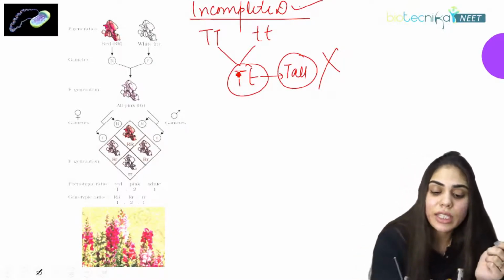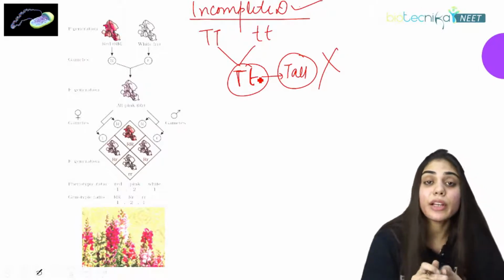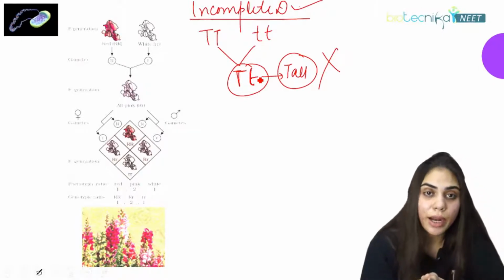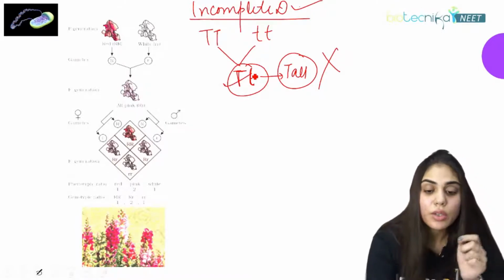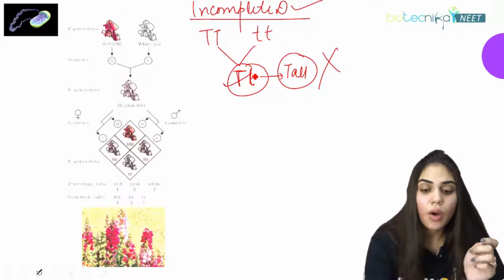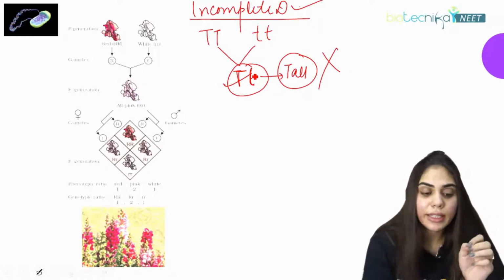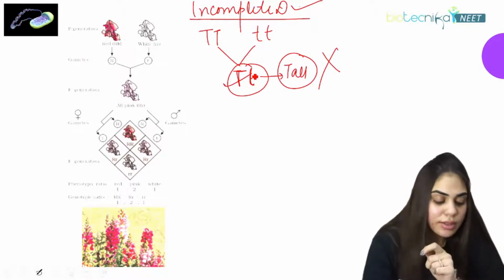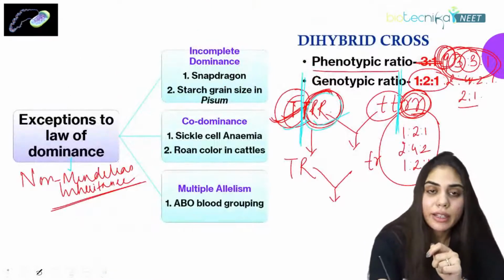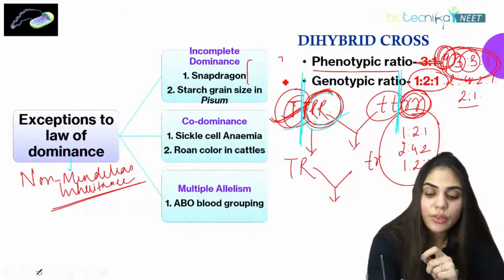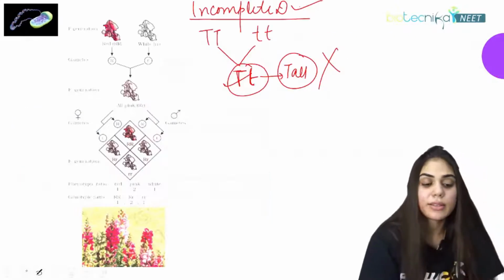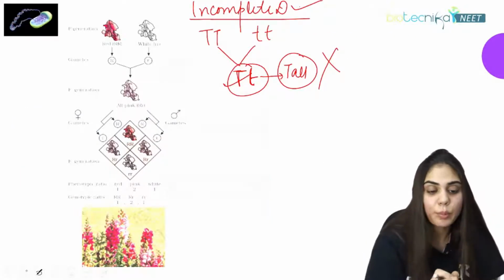So if it is T and small t, we'll get an intermediate height plant, not tall always. This is what is called the law of incomplete dominance. This was first studied in dog flower, known as snapdragon or Antirrhinum majus. How it was studied, we'll look into it, because this is important from the exam point of view.